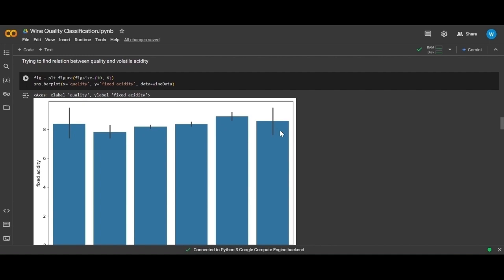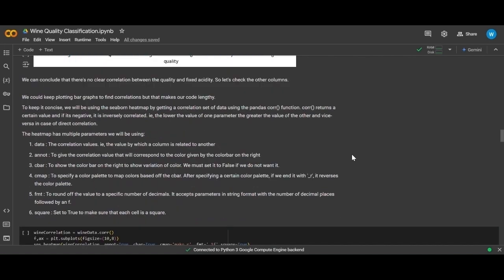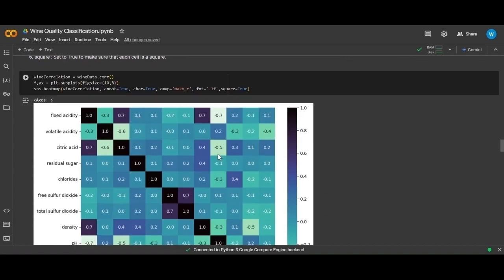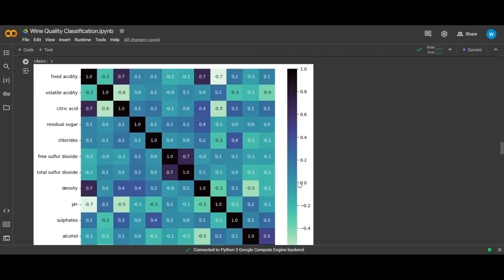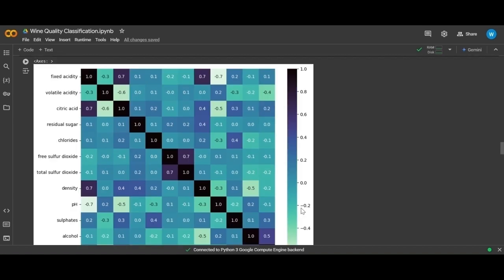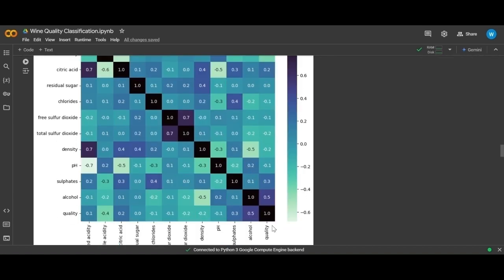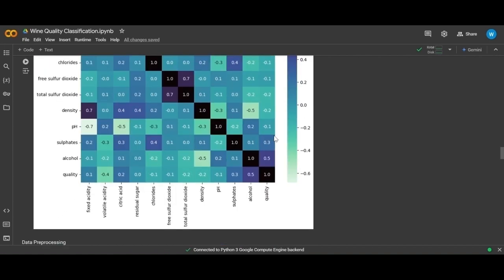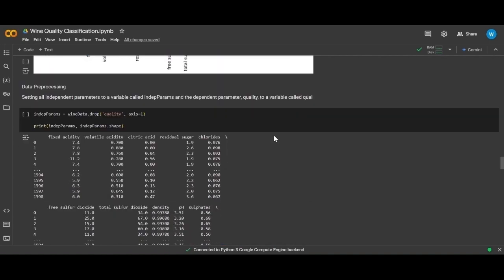However, it will take a long time, and to keep it concise, we'll use the seaborn heat map. So by creating a correlation data and by plotting a heat map, we can see that something from 0 to 1 is directly correlated, and from 0 to minus 0.6 is inversely correlated. So greater the positivity, the greater the direct correlation. So we can say that quality is more dependent on something like alcohol, and lower the volatile acidity, greater the quality. So now we can pre-process our data.